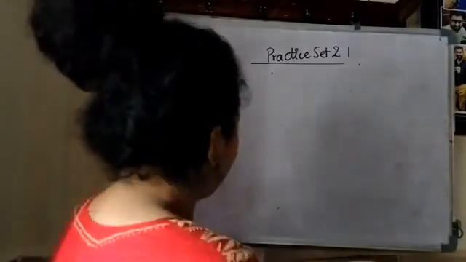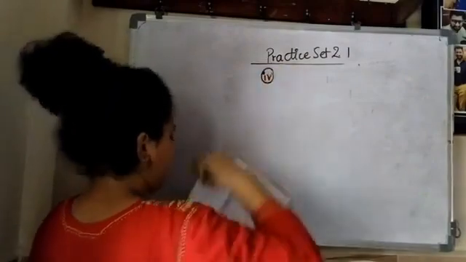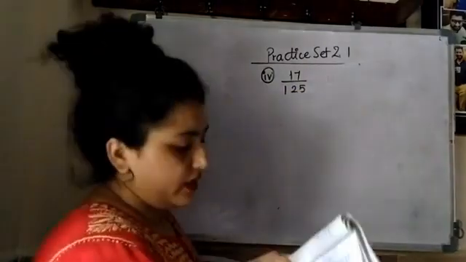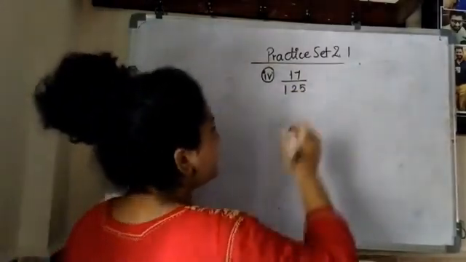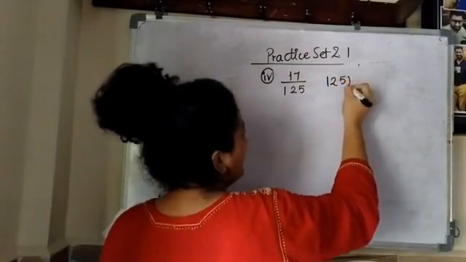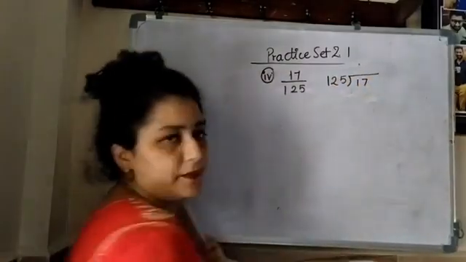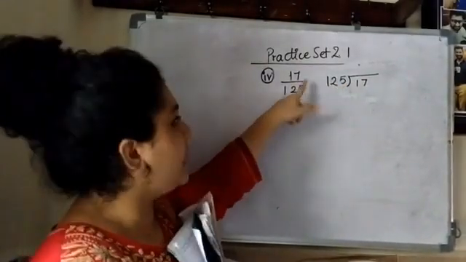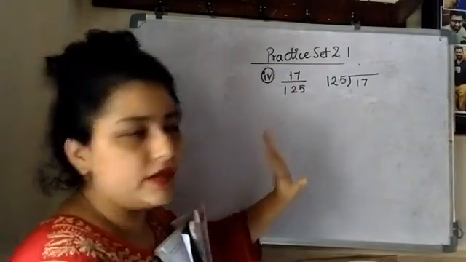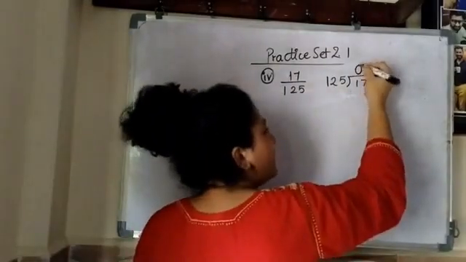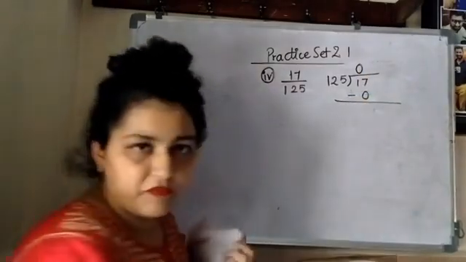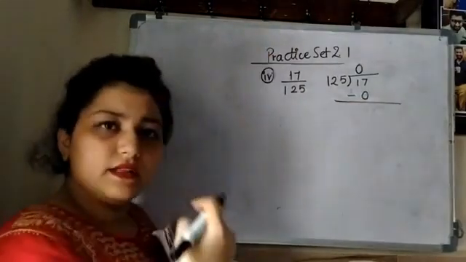Okay, now your fourth example we are having 17 upon 125. Okay, let's start with the division. That is our first step. 125 is our divisor, 17 is our dividend. If your number is smaller than your denominator, that is 17 is smaller than the denominator, then the 0 you will be putting. 125 zeros are 0.